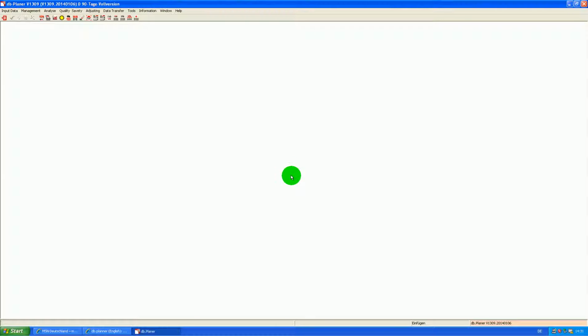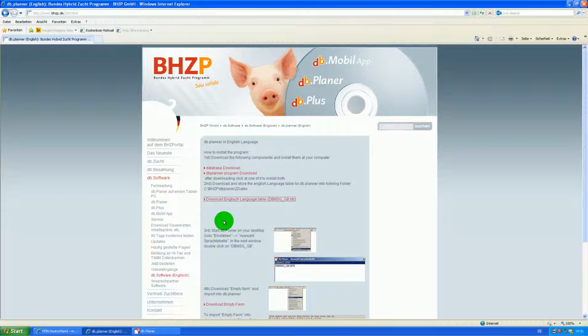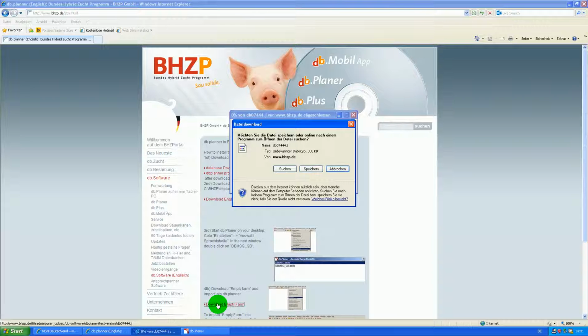Language table registered. Now db.planner is in English, but we do not have any farm to work with. For this, go to the BRZP homepage and download the empty farm. Click on it, on store.